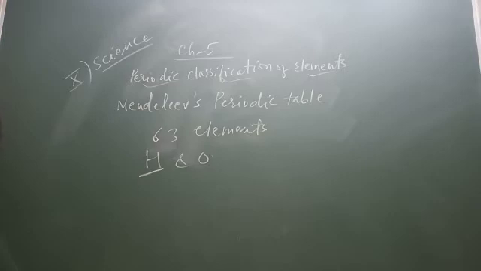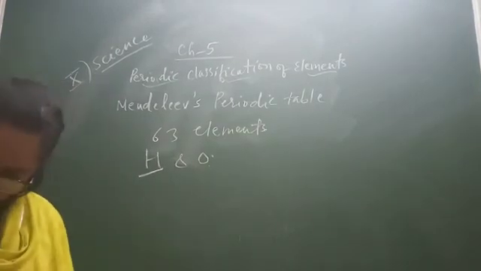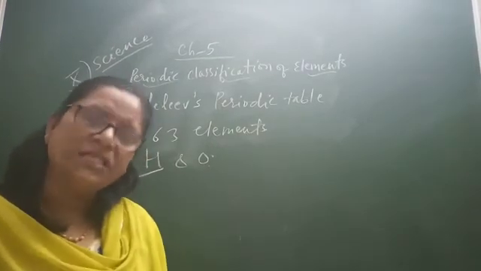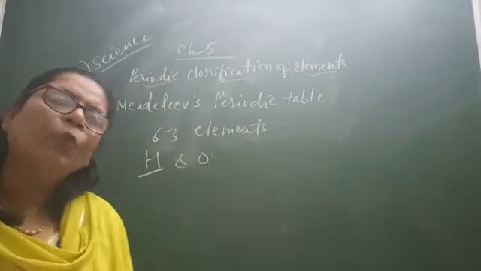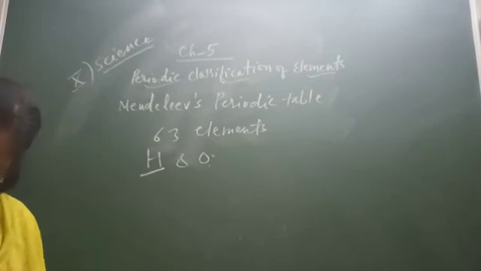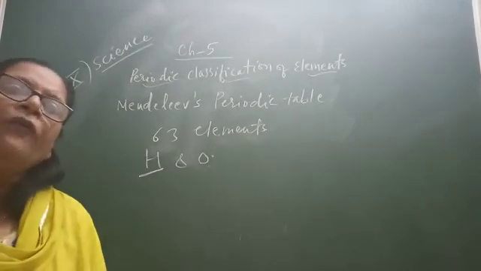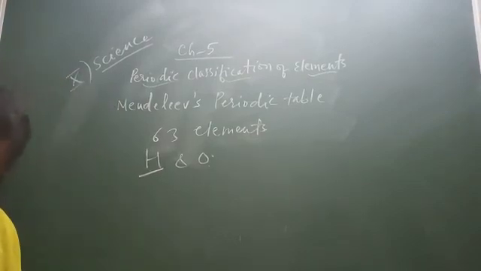On the basis of this, Mendeleev formulated a periodic law, which states that the properties of elements are a periodic function of their atomic masses. This is known as Mendeleev's periodic law.